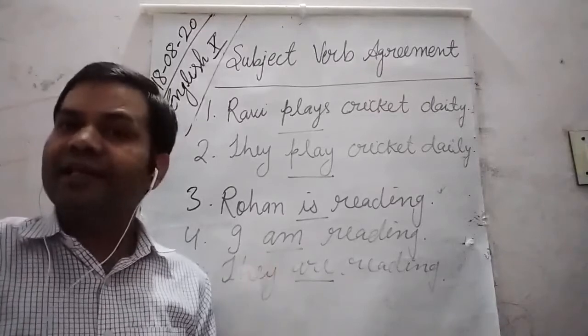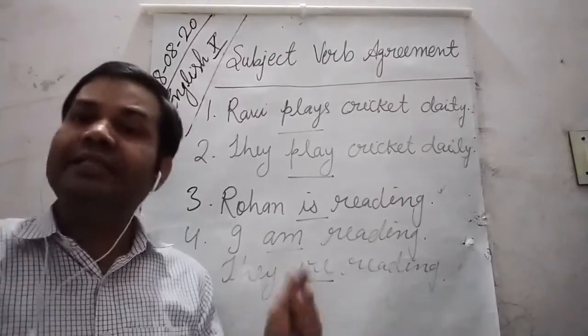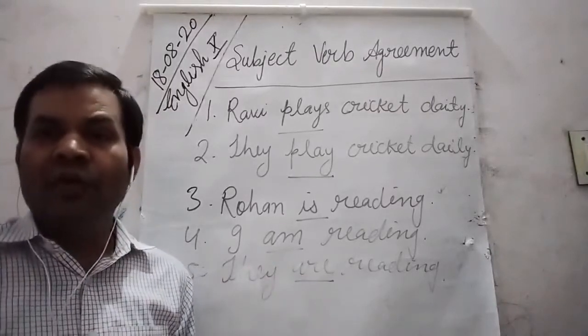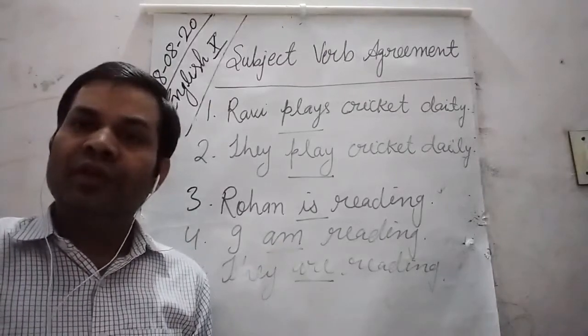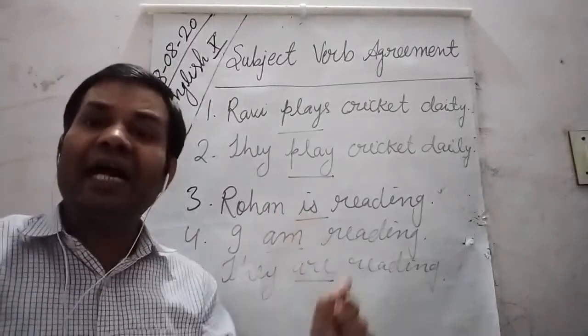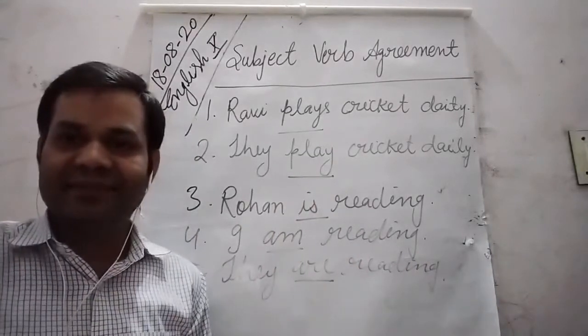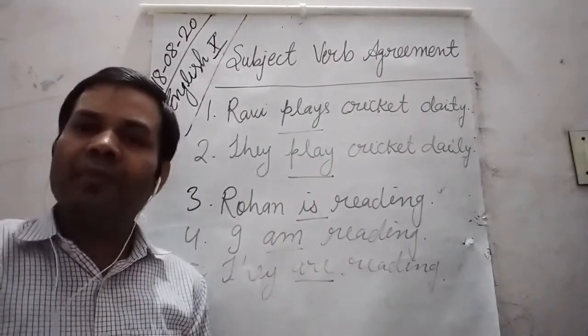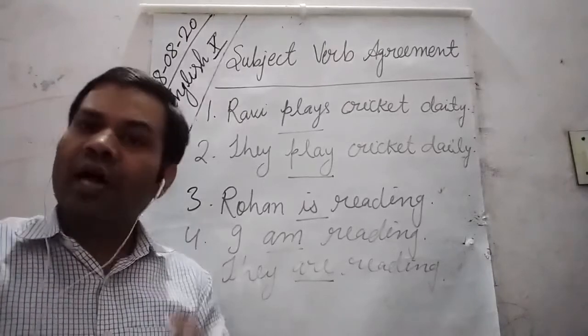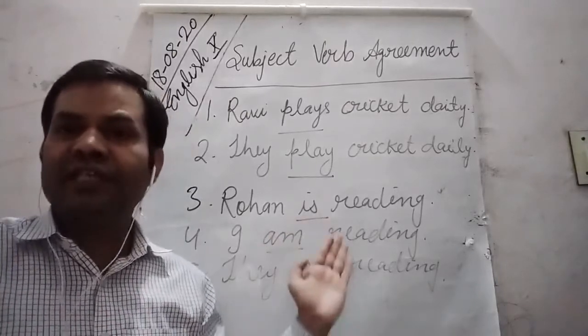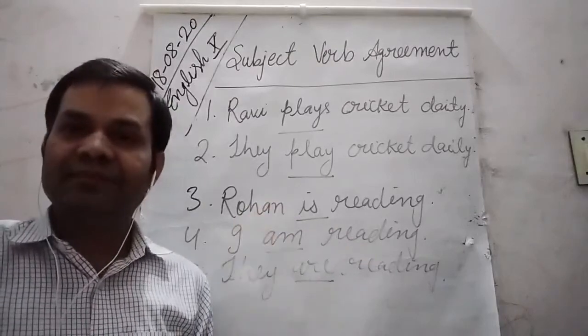So subject verb agreement is that part of grammar where we agree a verb with a subject in a sentence. I hope now you have got what subject verb agreement is.